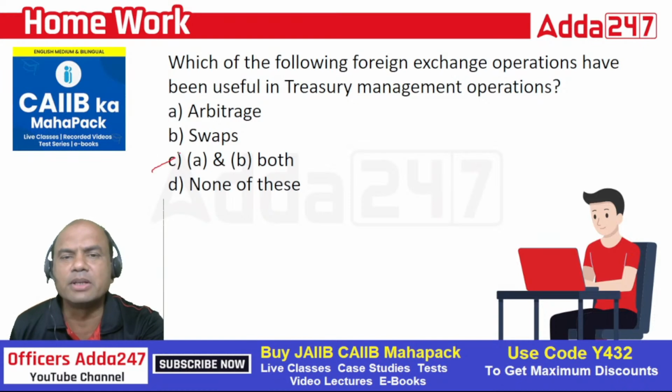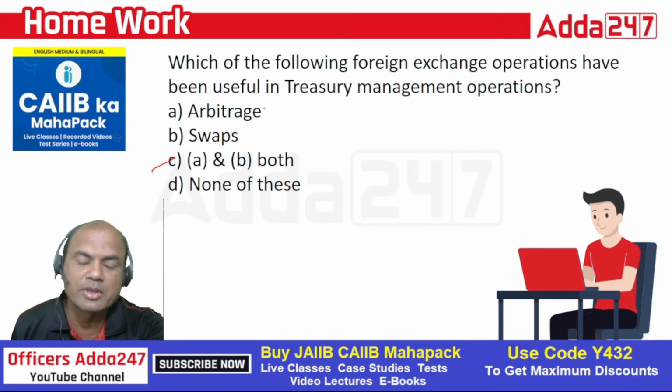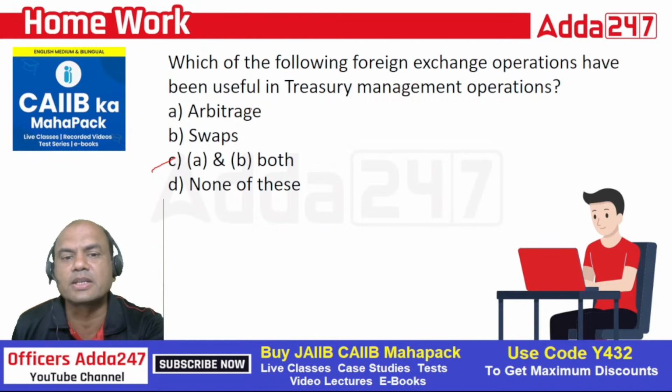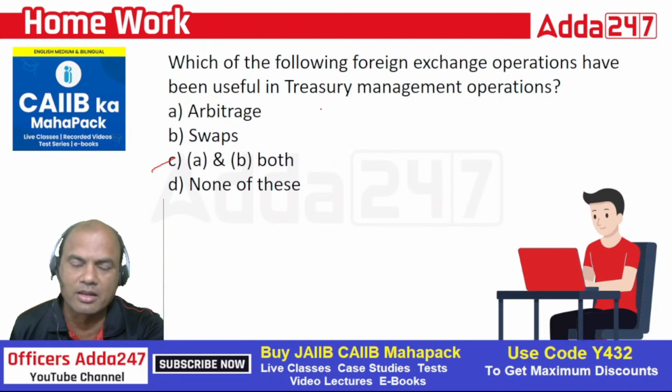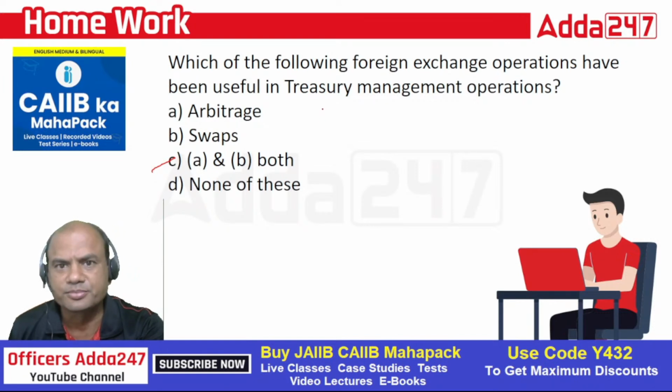Why A and B? Majority of us have this habit that whenever we see an answer like A and B, all of these, we tick that answer. But remember, for CAIIB that's not the logic. Always you have to be knowledgeable. So what is arbitrage and what is swaps? That is important. Arbitrage means basically, suppose I purchase something in some X market and sell it in the Y market and I earn some commission. So that is basically arbitrage.